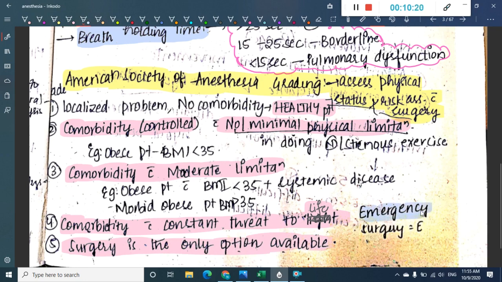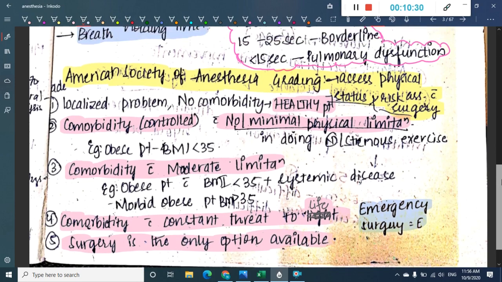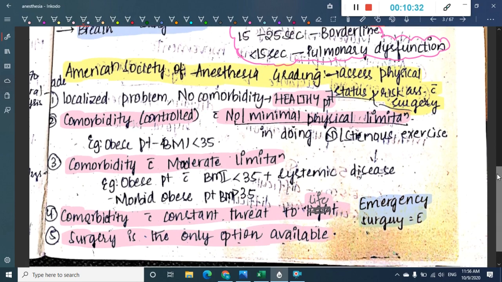And here in anesthesia grading we can add E to this grade, like 1E, 2E, 3E, 4E and 5E. What does E mean? E means that we should do an emergency surgery. So this is the American Society of Anesthesiologists grading.